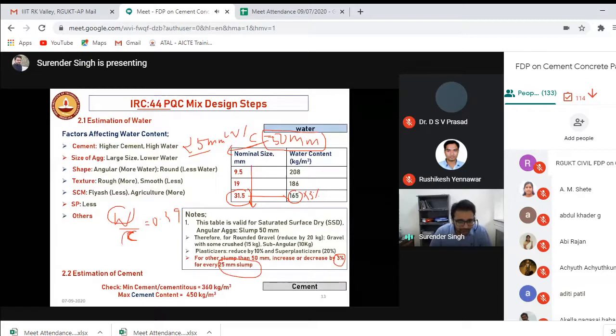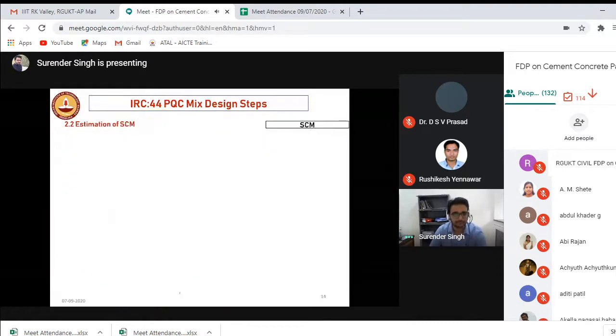Then if I calculate the cement content, one thing is there: this perception that if you use a higher content of cement, you'll get more strength. Yes, it is right. But if you use more cement, then because of the frictional stresses we discussed, the shrinkage stresses will be higher. So that's why IRC says that you cannot go beyond a cement content of 450. But for strength, you need to have the minimum cement content, that is 360 kg per meter cube. So after calculating the cement content, you need to do the cross checking.